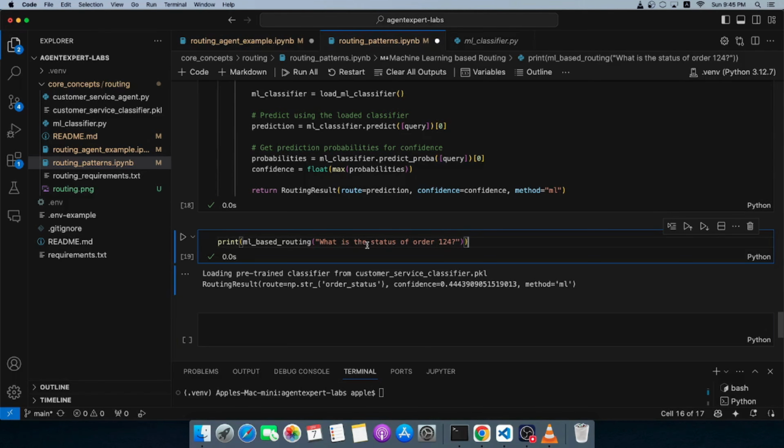The drawback here is that you'll have to continuously keep updating your model with possible letters, and every time you add a new node or tool or an agent, you should continuously update your model, which is a bit of a stretch if you ask me. And the overhead of maintaining that and continuously testing and evaluating the model is higher. But this is definitely one of the options that we have, and you should consider it if you have the resources to do that, and if you don't want to depend on an LLM to make those decisions for you. So we ran that query, but I'm going to run a different query now.